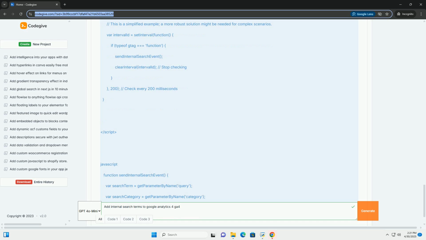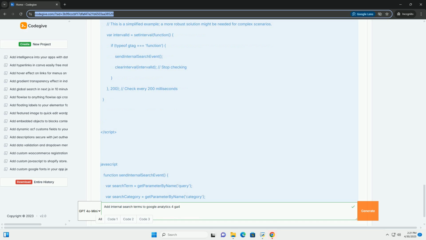5. Configuring GA4 for search term reporting. After implementing the tracking code, you need to configure GA4 to properly recognize and report on the search_term parameter. Registering the search_term parameter as a custom dimension. GA4 needs to know that search_term is an important parameter that you want to analyze. You'll register it as a custom dimension. Custom dimensions allow you to analyze data based on parameters you collect in your events.